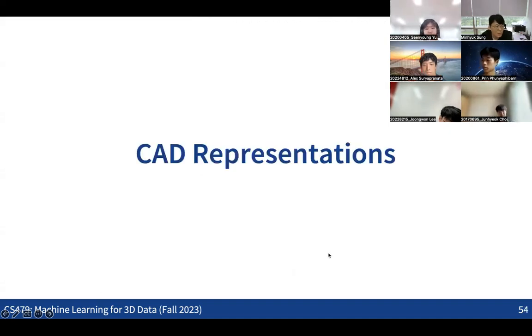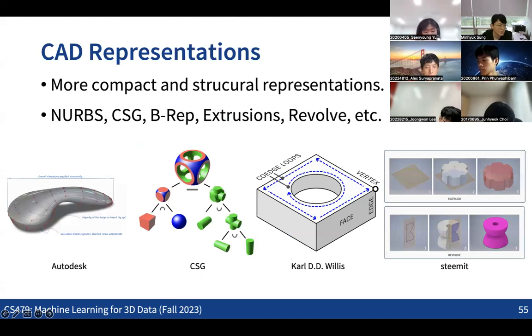Obviously, there are also more complicated representations of 3D data. The CAD representations are used in many CAD applications. For example, it's not just having meshes, basically vertices, edges, and faces, but having some higher-level information, like primitives such as cubes, spheres, and cylinders, and also parametric curves, B-splines, Bezier surfaces, and parametric surfaces as well.